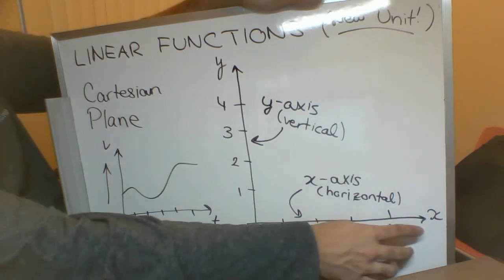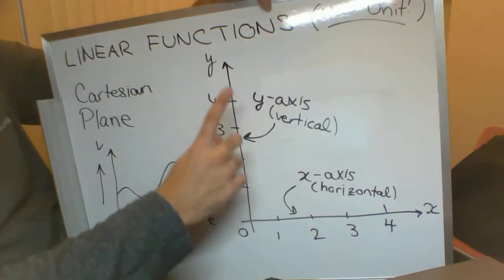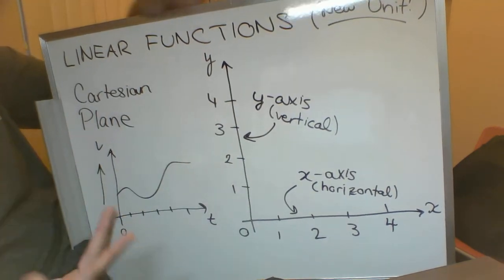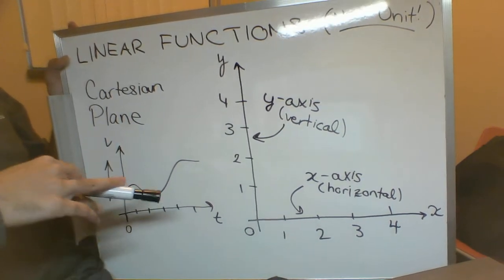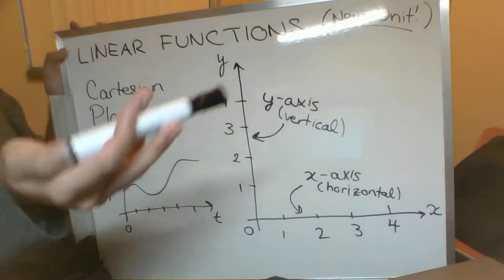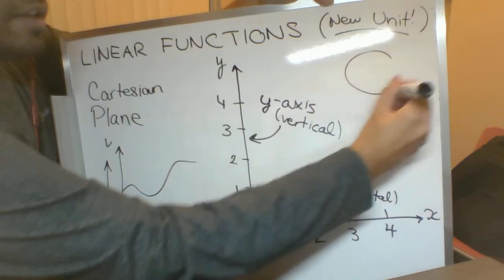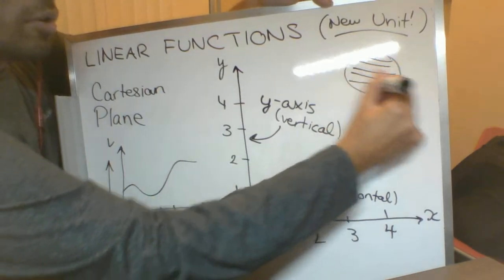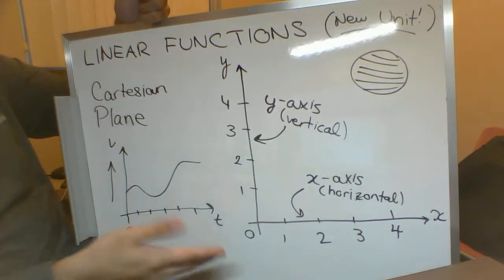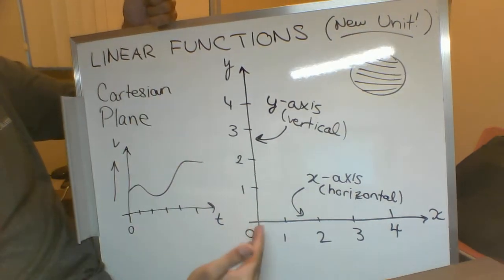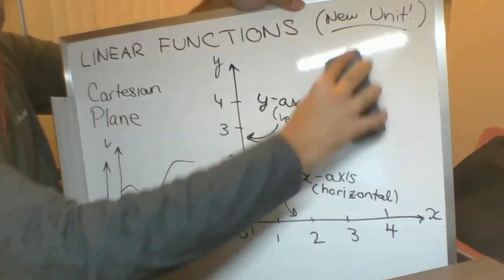Normally, if you're just drawing some random graph, it'll be just the x-axis here and the y-axis here, but normally we'll use the two axes to represent something else. So it could be the position that you're in. It could be lines of latitude across the globe versus the temperature, and you could graph how that changes, or you could have the time over there and the temperature over here, and you go month by month, January, February, March, April, and plot how the temperature changes from one month to the next.